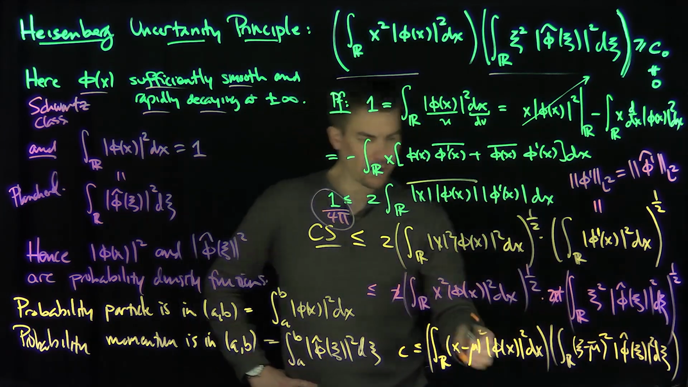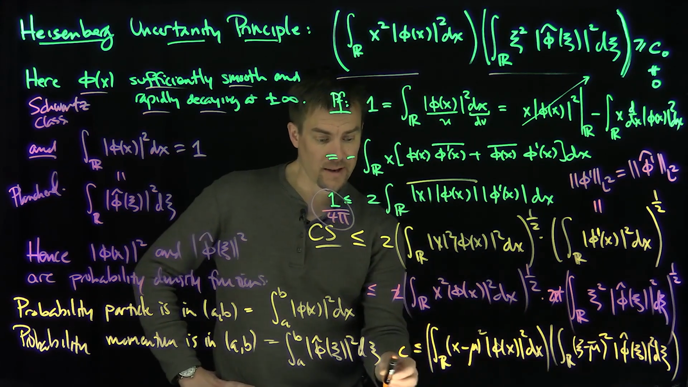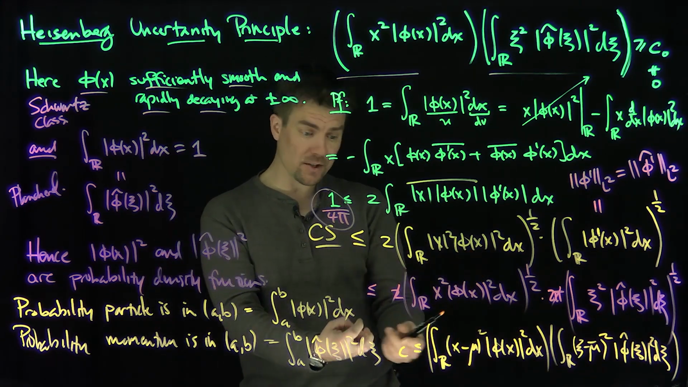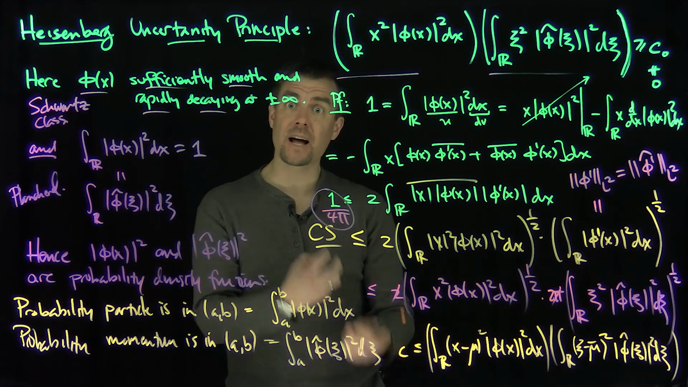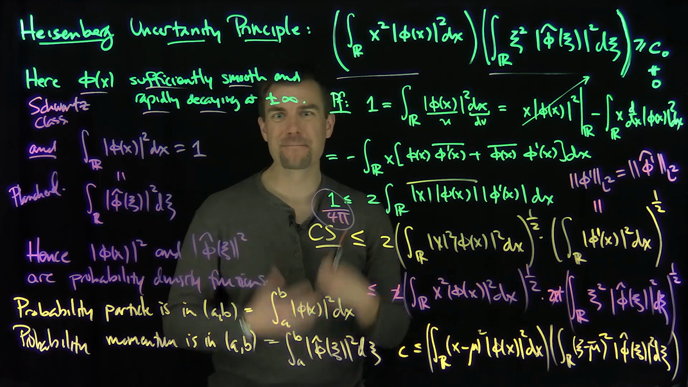In other words, the variance of the location of the particle times the variance of the momentum of the particle cannot multiply to give you something small. So if they were both able to be small simultaneously, I would not be able to find such a constant. So they cannot both be sharply localized. And that's the Heisenberg Uncertainty Principle from the Fourier analytic perspective. Thank you very much.